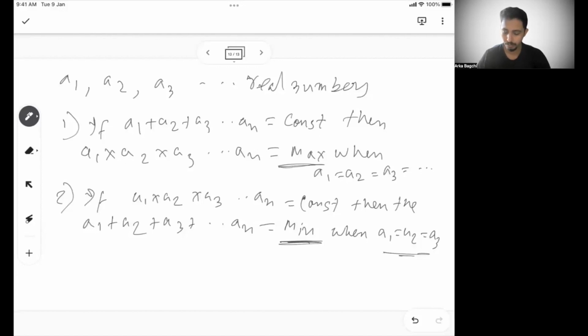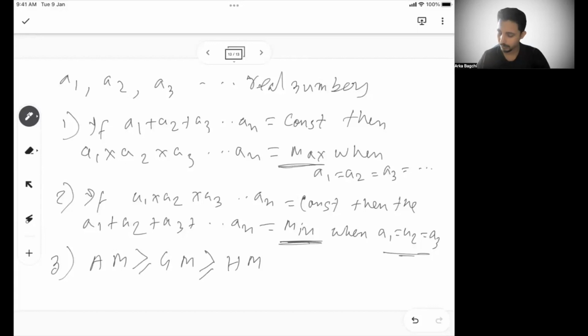Now the third part is, always remember, AM or arithmetic mean is always going to be greater than geometric mean, which is always greater than harmonic mean. I will cover what AM, GM, HM are in depth in the progression class.